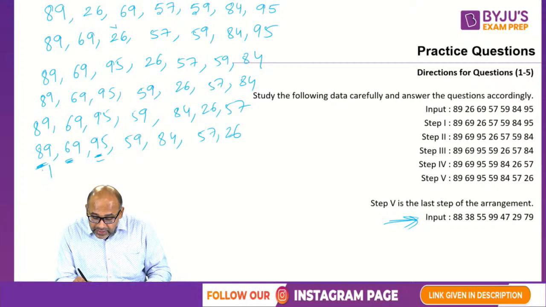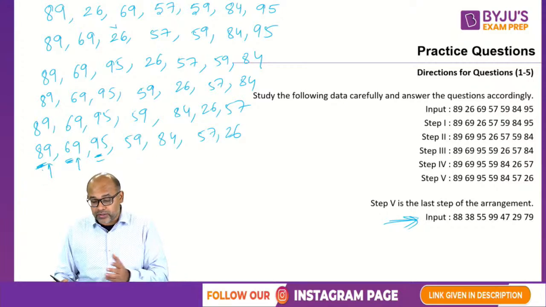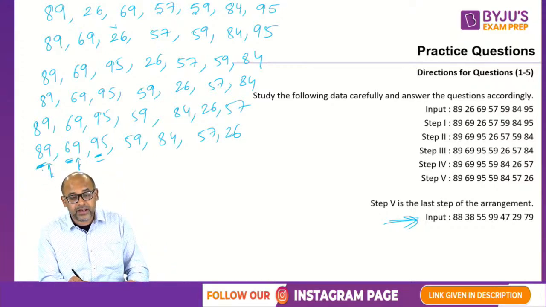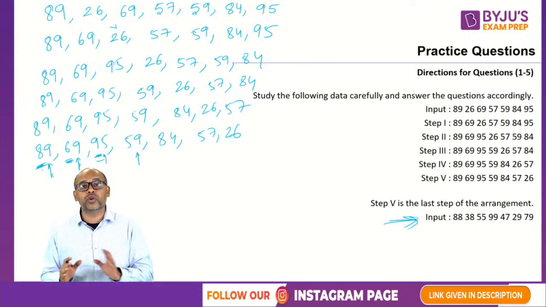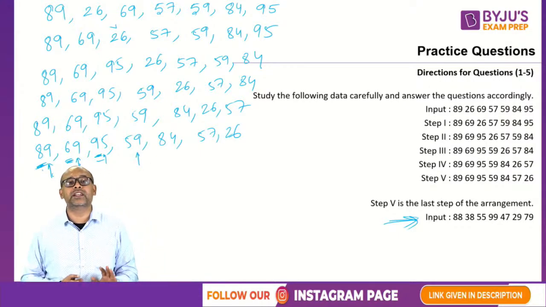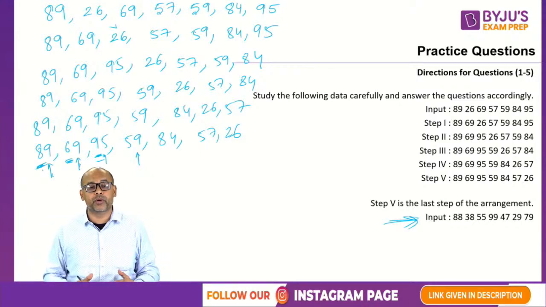It could also be that the last digit could be in descending order. Let's check it out. 9, 9. Then you have a 5 and then you have a 9 again. So that is also ruled out. So it is not about digits ascending or descending. So what else could be the possibility?